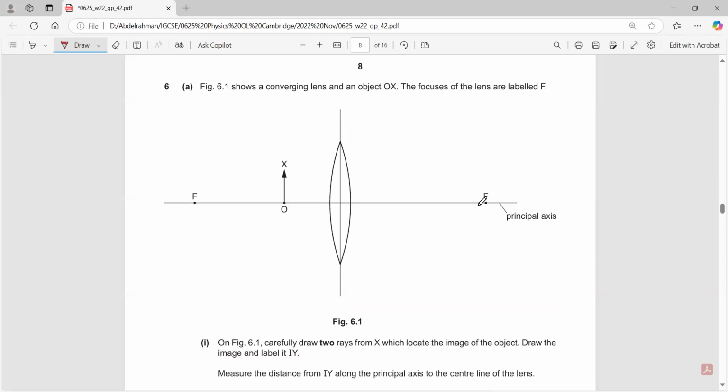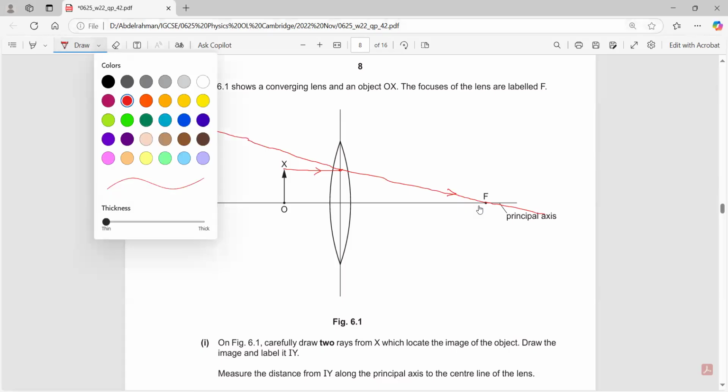For your knowledge, this image will be a virtual image. Why? Because the distance between the object and the lens is less than the distance between the lens and the focal length, basically. Let's draw the lines. First line will be parallel, and then it will refract passing through the principal focus, and then this line will be extended behind the object this way.